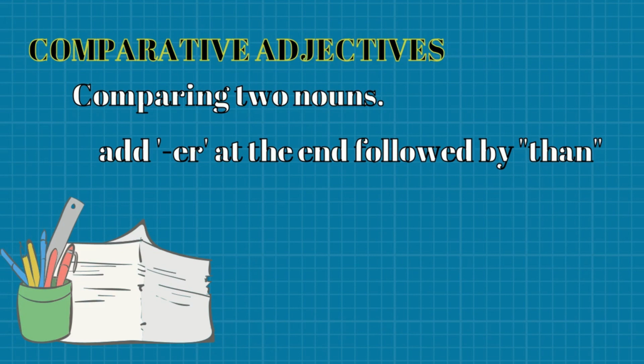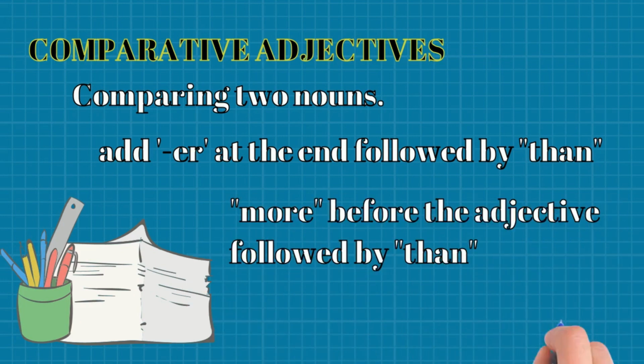Okay, the second way on how you can turn the adjective into a comparative adjective when comparing two things is by adding more in front of the adjective you are using. Kita tak tambah er dekat adjective yang ni. Kita tambah more kat depan, and then after the adjective yang kita guna tu, kita tambah the word than. Okay? Don't worry if it's kind of confusing for you. We are going to look at some examples later on in the video.